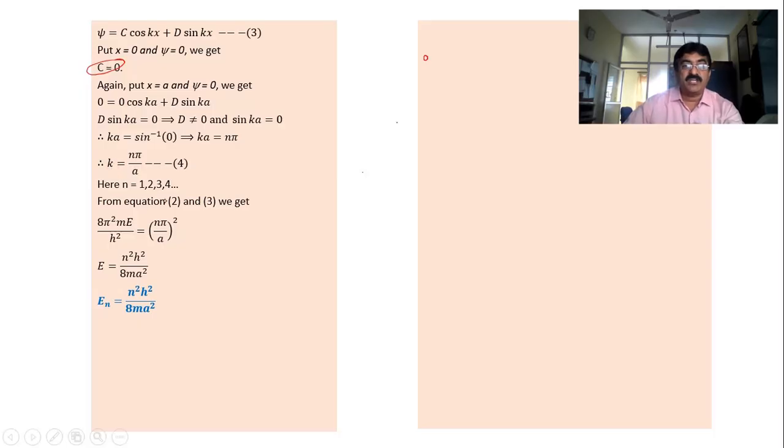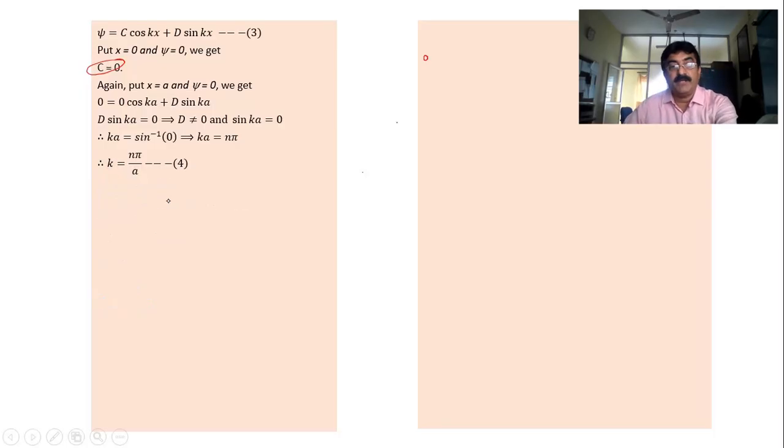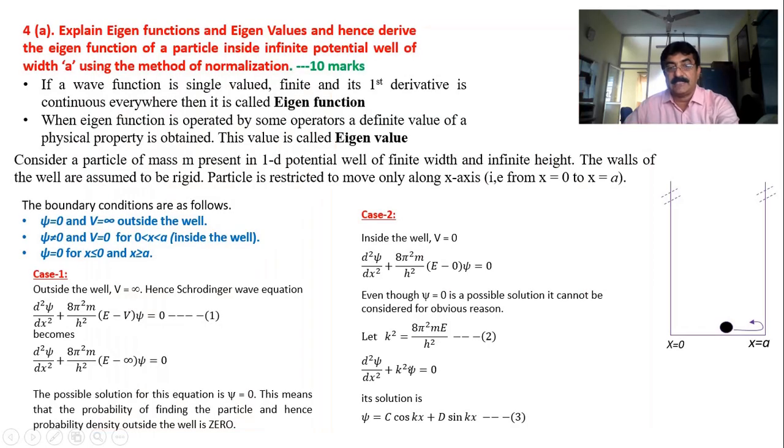What about equation number 2? Just I will go back to the previous slide. Take a look at this equation. k square is equal to 8 pi square mE by h square. In the place of k I should put n pi by a. That is what I am doing here.